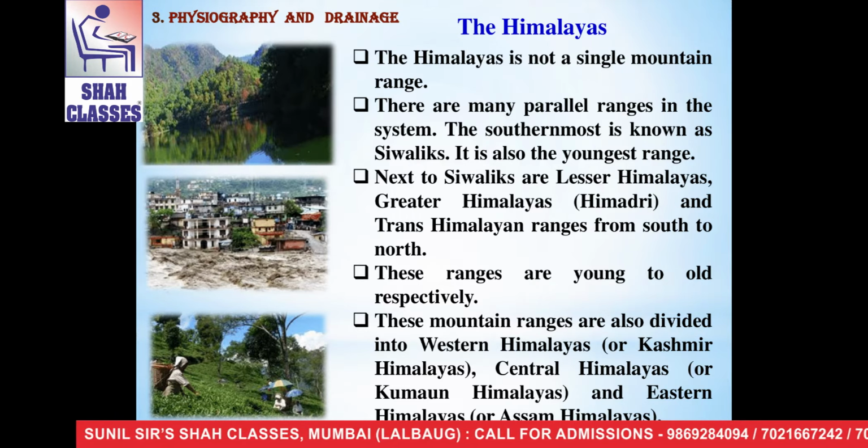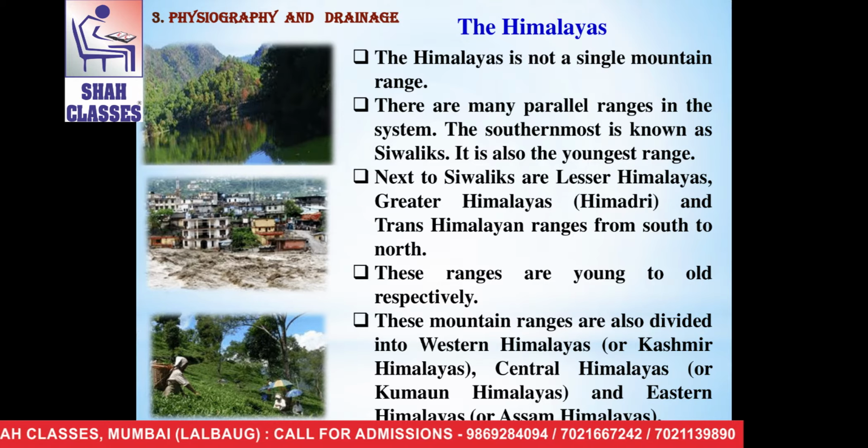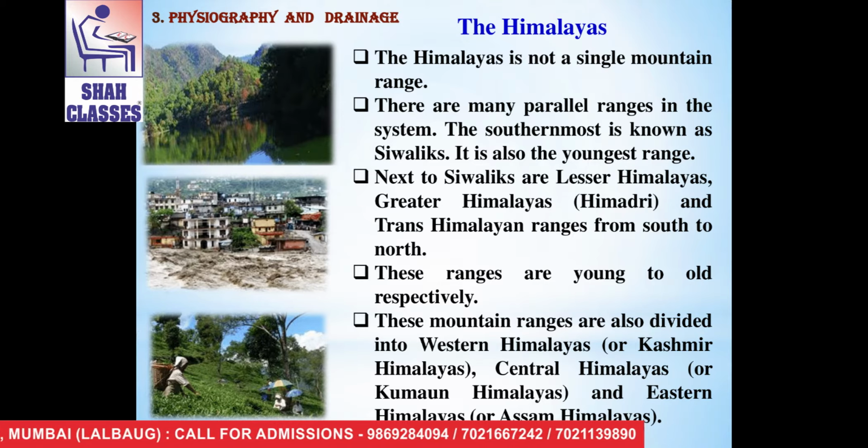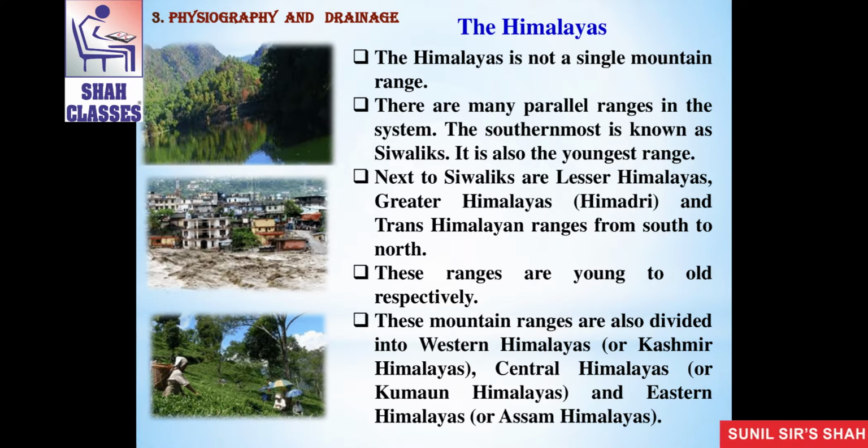It is also the youngest range of Himalaya. The next two after Shivalik are Lesser Himalayas and Greater Himalayas, which is also known as Himadri, and Trans-Himalayan ranges from south to north. These ranges are young to old respectively.